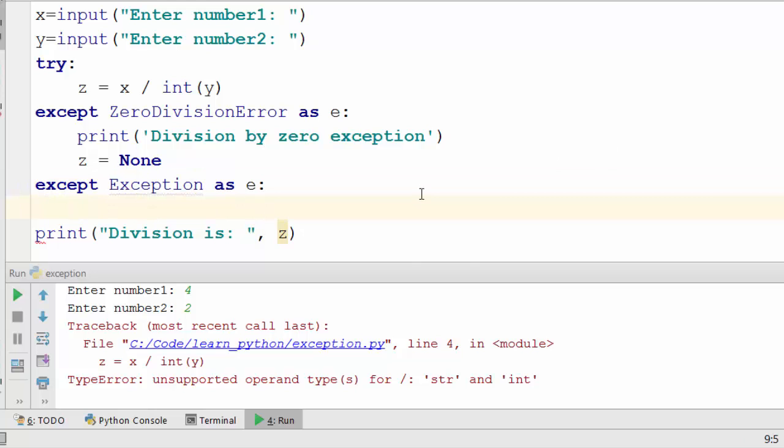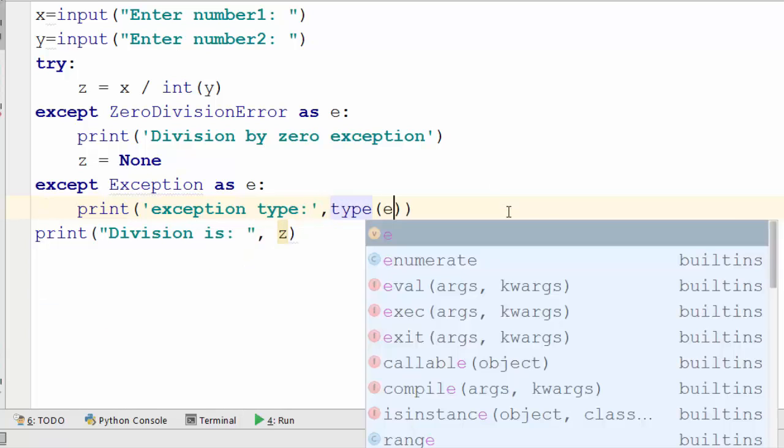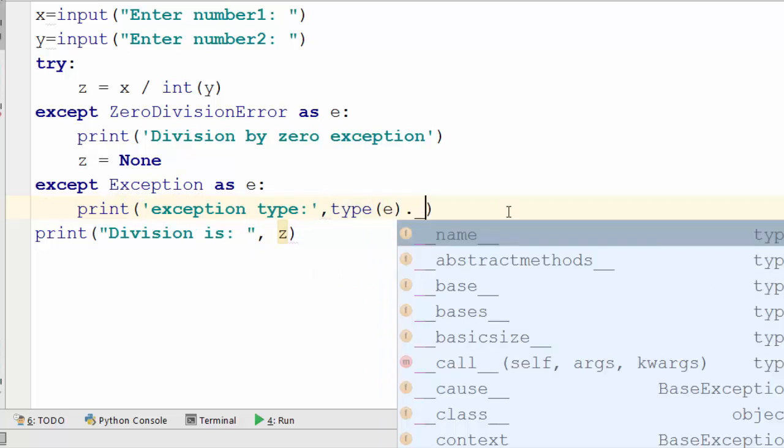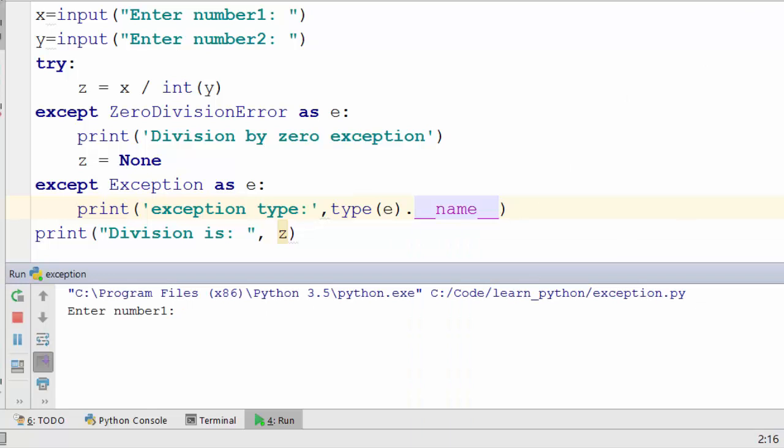So you will say print exception type, and this is how you figure out the type of exception: dot __name__. Okay, let's run this.